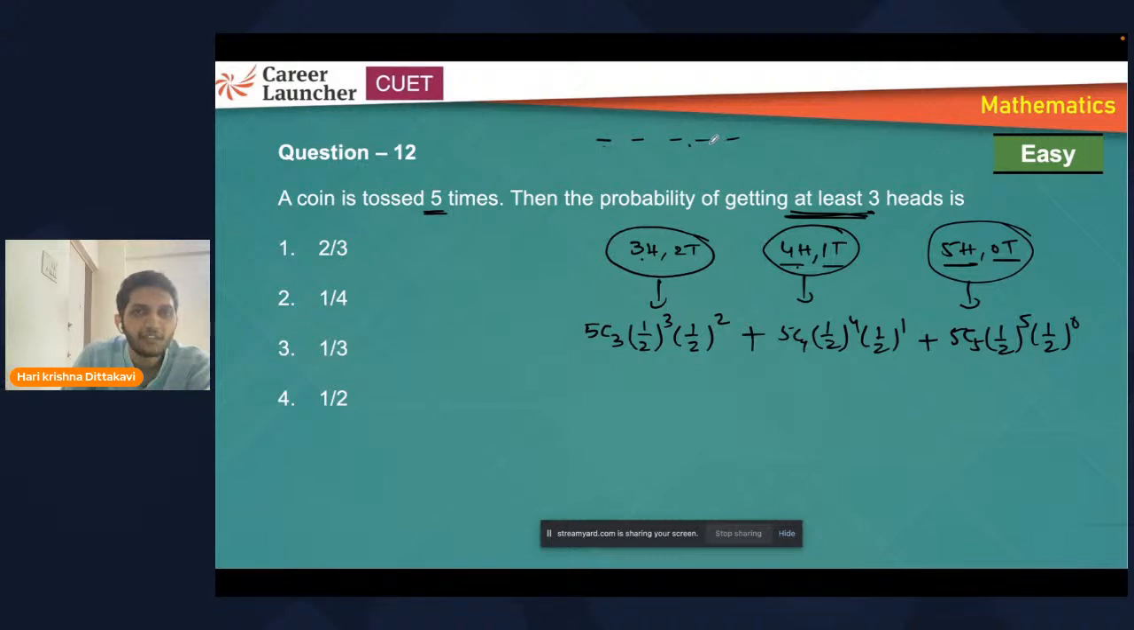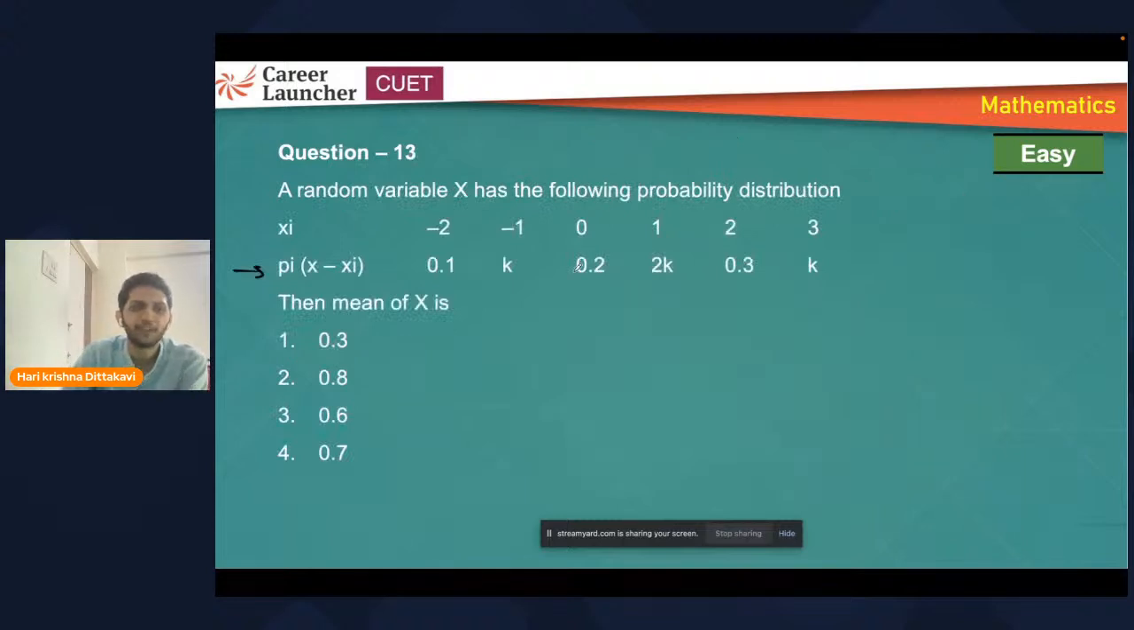When there are 3 heads and 2 tails, they can occur at any position. So that's why we'll go for PNC. Selecting any 3 out of 5 positions will give you all possibilities. Now, this is the probability of getting half 3 times, and the probability of getting a tail 2 times. Same for the other 2. Add all this because we need the probability of getting 3 heads or 4 heads or 5 heads, so we need to add all those probabilities. So random variable concept, sum of all probabilities must always be 1, right? So if you add all of them, we'll get 0.6 plus 4k. This must be equal to 1. So 4k will be equal to 0.4 and k will be 0.1.